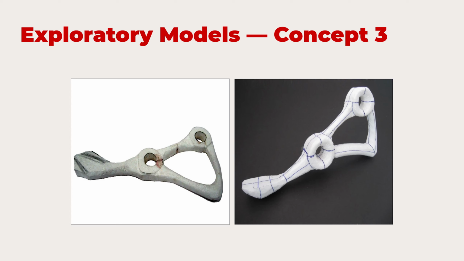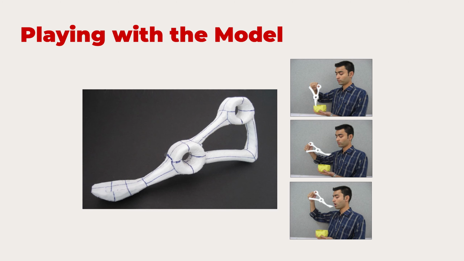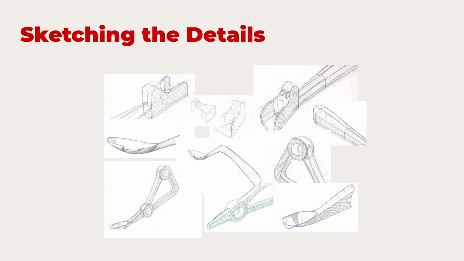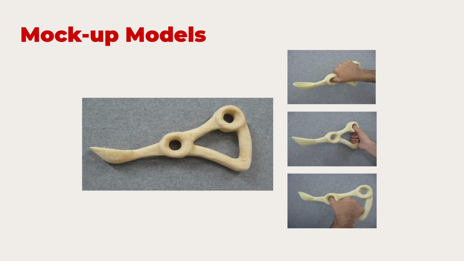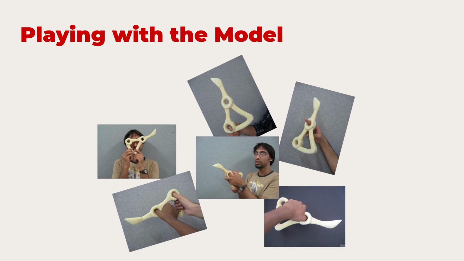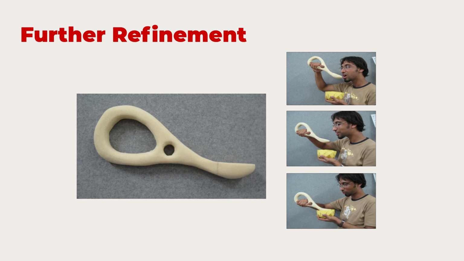And when you do solid 3D foam models, you will get this done. And of course, you enact, you play, you do drama to check how things move. And then you sketch out the details. You do the representation of these details using mock-up models. And of course, you check 2-3 variations of the selected concept. This is selected as a concept, so they're making variations of this concept, trying to do further refinement to see if it can be simplified.